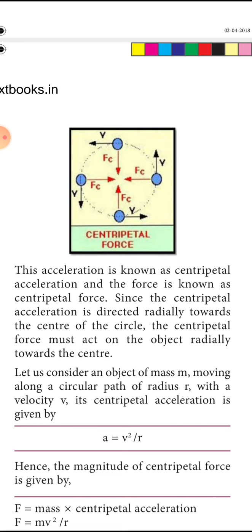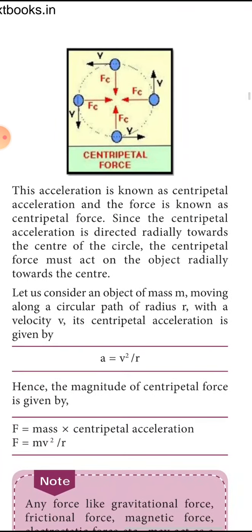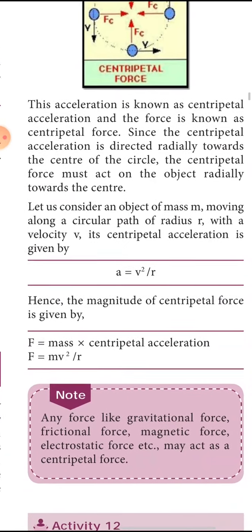So here we are considering acceleration is equal to change in velocity by time. In this circular path, a = v²/r, where the circular path has radius r and speed v. Its centripetal acceleration a is equal to v²/r. So force is equal to mass into acceleration. Here the acceleration is given as v²/r. So force is equal to mv²/r.